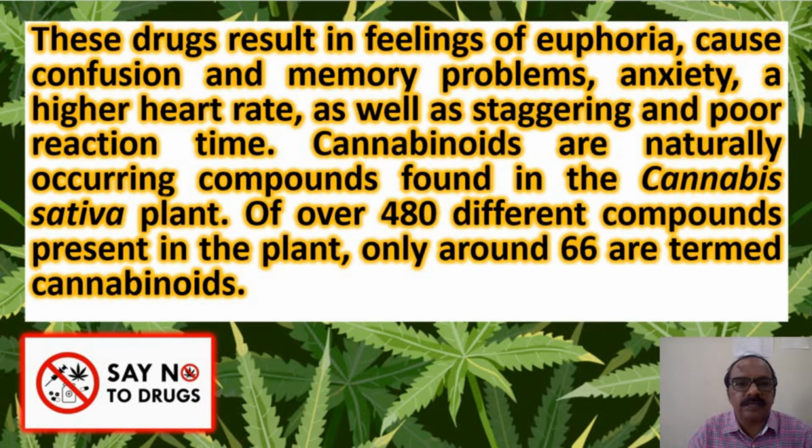The next class of drugs are cannabinoids. These drugs result in feelings of euphoria. They cause confusion and memory problems. Anxiety and increased heart rate are other problems caused by cannabinoids. They also cause poor reaction time. Cannabinoids are commonly occurring compounds found in the plant called Cannabis sativa. Of over 480 different compounds present in the plant, only about 66 are called cannabinoids.